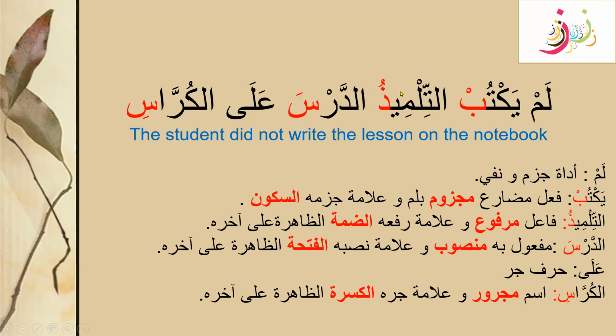Tilmizu. We can see the last letter has a dhamma. And we learned that dhamma is the real sign, or alamati asliya, for the rafa or marfu state. How are we going to write the i'rab for this? We know that this is an isim. This al is showing that this is an isim. This is the fa'il here.